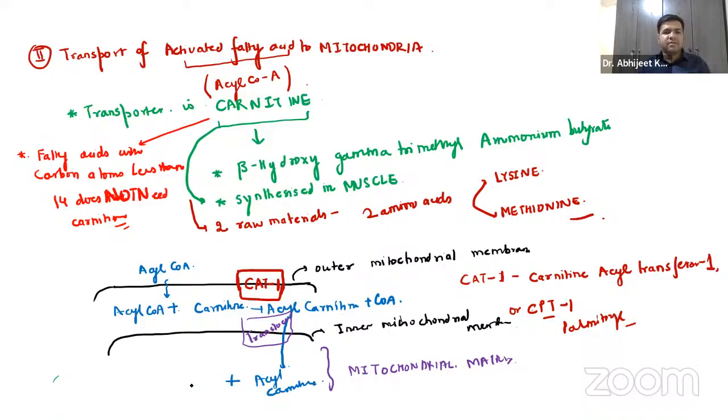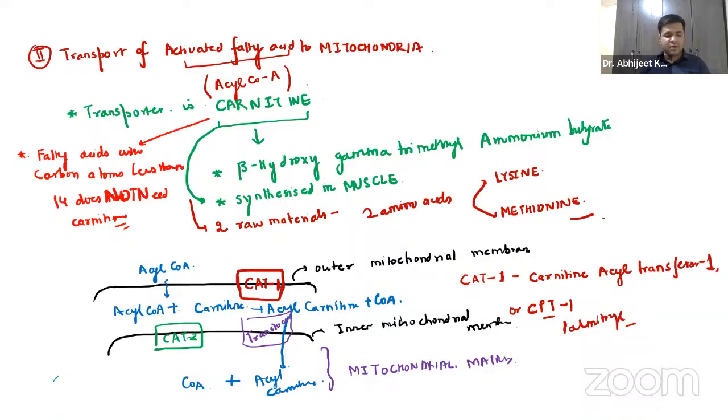Now, in the mitochondrial matrix, it will again combine with acyl coenzyme A, right? And what will happen now, guys? They will give a product, that is acyl carnitine plus coenzyme A. There is another enzyme over here, yes, the CAT2. That is nothing but the carnitine acyl transferase 2 or carnitine palmitoyl transferase 2.